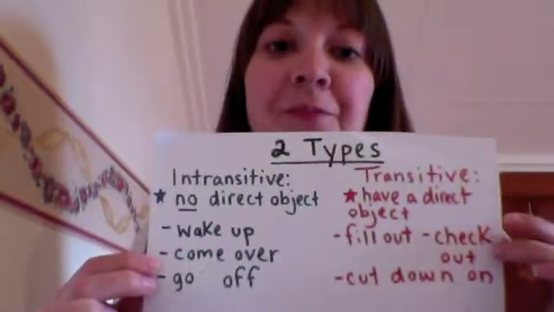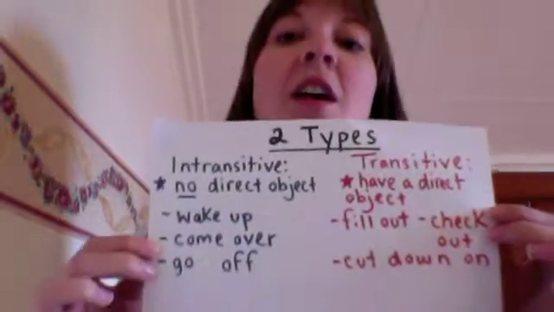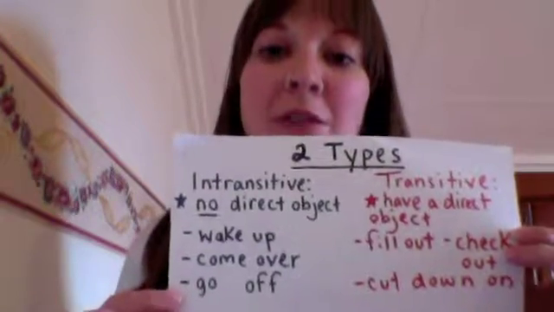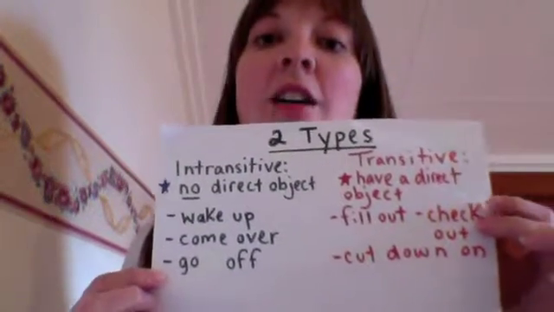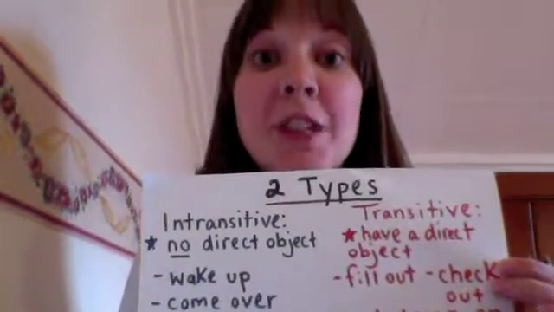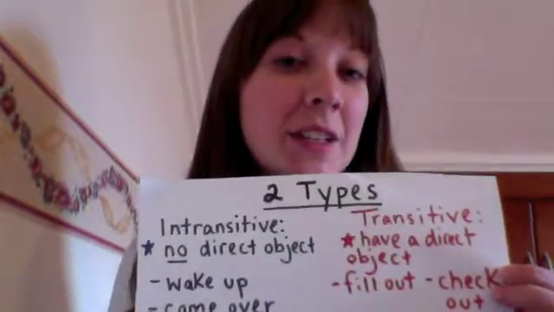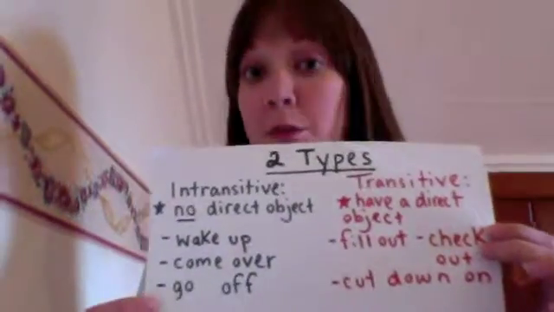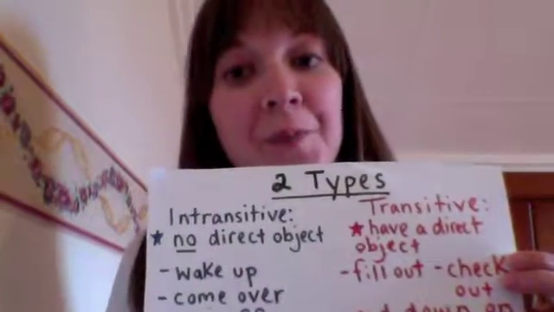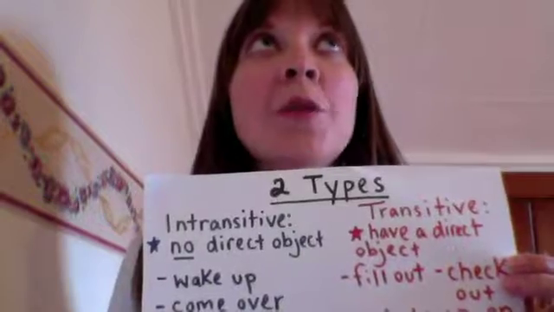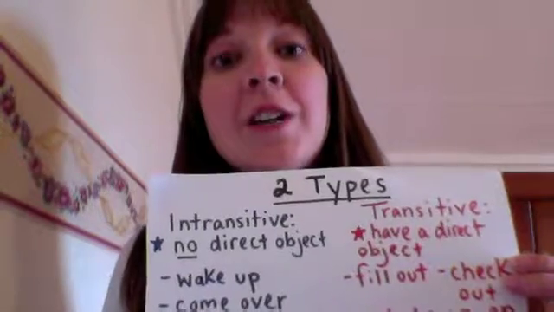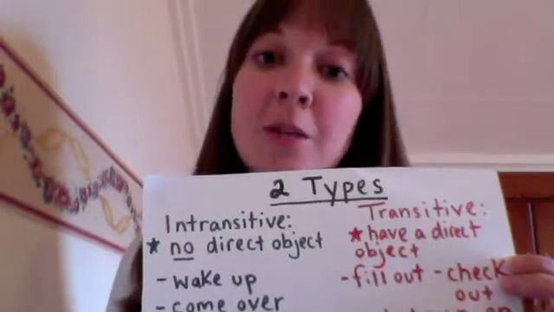Okay? Now, transitive verbs do take an object. So for example, we have fill out, check out, cut down on. Okay? So please fill out the form. That means to complete the form. And the sentence would not make sense without the direct object, the form. Okay? Let's see. Another example we could use is check out. Yes? So I'm going to check out a book from the library. Now, if I use that, I have to have a direct object, a book.